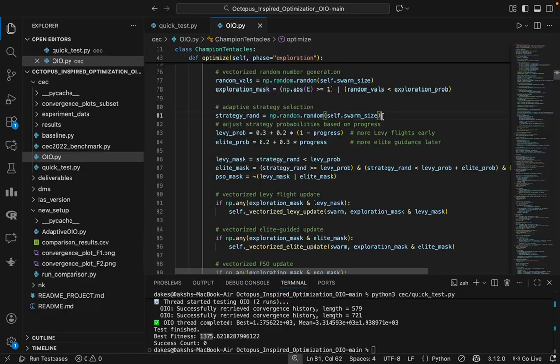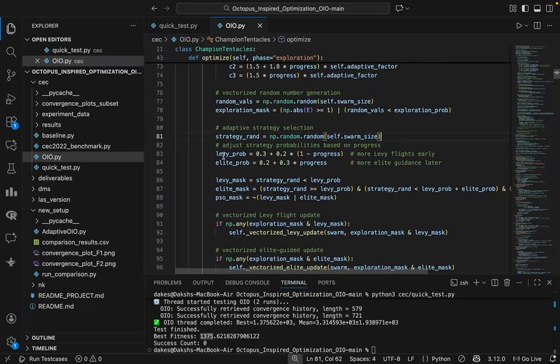Crucially, look at how Levy probability is defined. This is being calculated based on progress, which is basically time. This algorithm doesn't really know if it is stuck in a valley. The algorithm doesn't know if it has already found the solution. It just blindly follows the time-based schedule. This blindness is the critical flaw that we identified. It led to wasted time exploring when it should be digging, or digging when it is stuck.